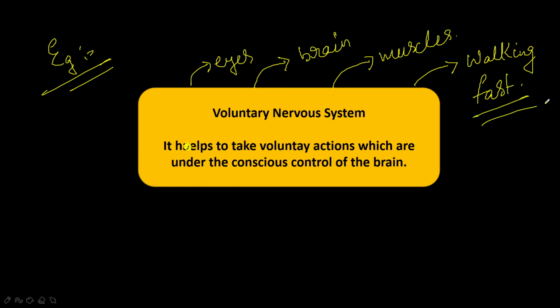So this is a very easy example to understand voluntary action, and the decision to take the voluntary action is made by the voluntary nervous system. It is under the conscious control of our brain. The eyes watched the watch, your brain got the information that you are getting late, and your brain gave the information to the muscles of the legs to walk very fast, and you reach your destination at a quick pace.